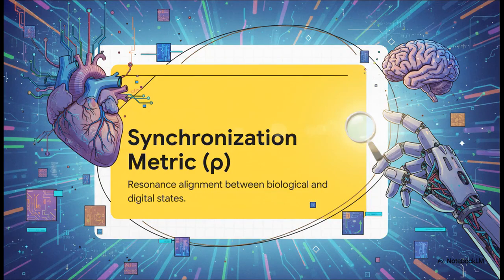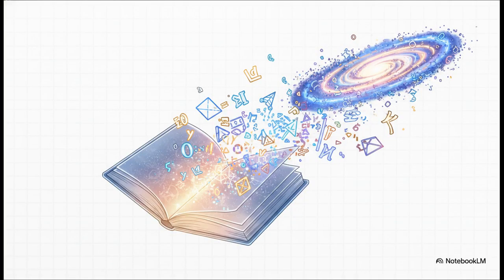Okay, next we have the synchronization metric, or rho. And this one is absolutely crucial. It's all about measuring how in sync a person's biological self is with their digital self. It's a direct bridge between flesh and machine, and trust me, that idea is going to become very important in just a minute. And believe me, that's just the tip of the iceberg. There are vectors for uniqueness, functionals for continuity. I mean, the person who made this didn't just write a story. They wrote the entire physics textbook for its universe. These equations, they're not just for decoration. They are the fundamental laws of the land for everything we're about to get into.